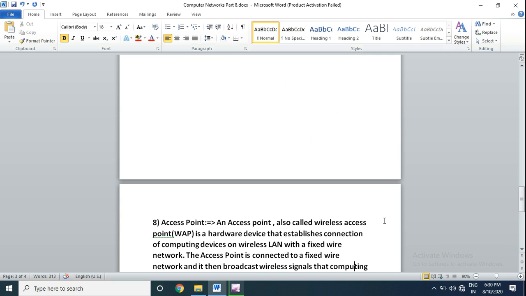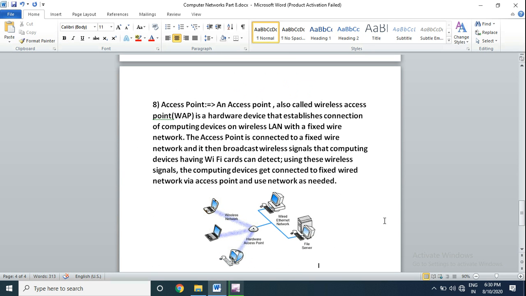Our next is the access point. An access point, also called a wireless access point, is a hardware device that establishes a connection of computing devices on a wireless LAN in a local area network. If our network is wireless, at that time we will use an access point with a fixed wired network.